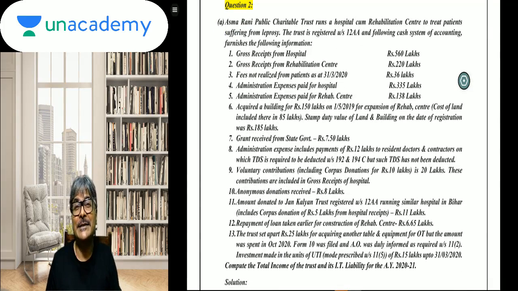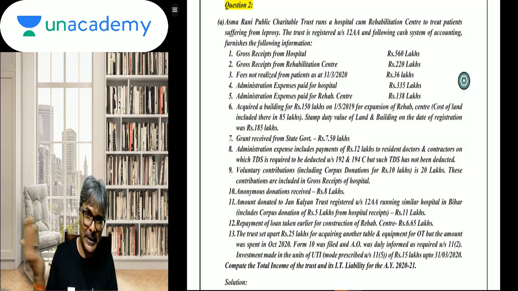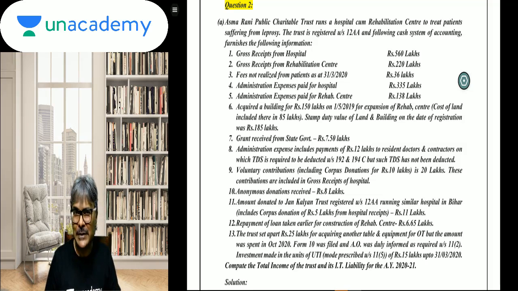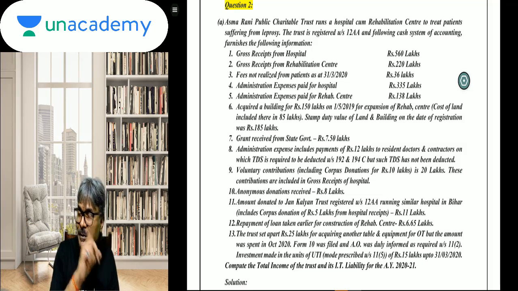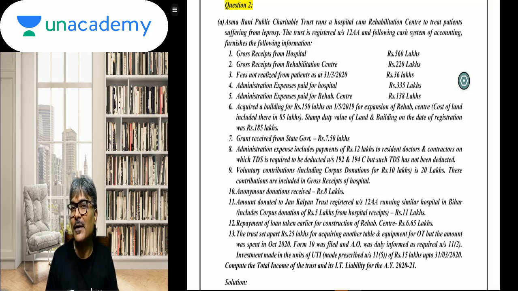Now, all the Jan 21 and May 21 students, my request to all of you would also be to go to the old course paper as well, for which my solution PDF is already out. So that is already there. Please go through that particular old course question paper on charitable trust. This time they haven't asked anything on exit tax. So chances are equally very high that exit tax may come in Jan 21 or May 21 attempt. Be careful, students. Both in old and new, November 20, nothing of exit tax has come.